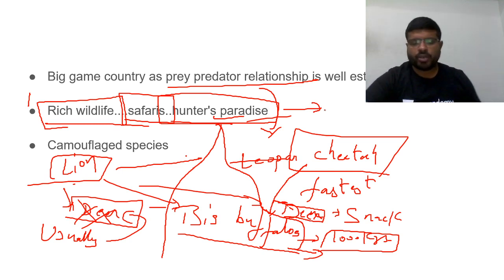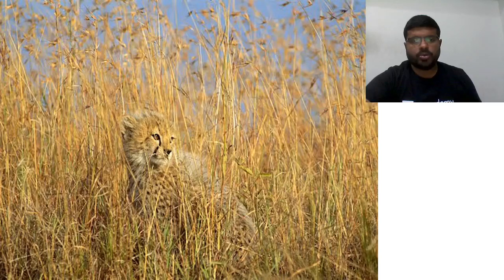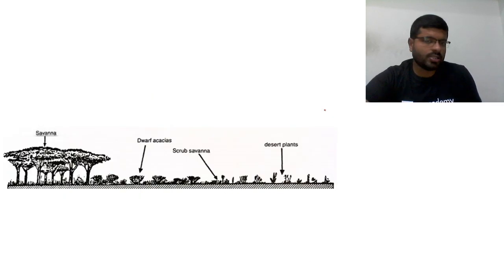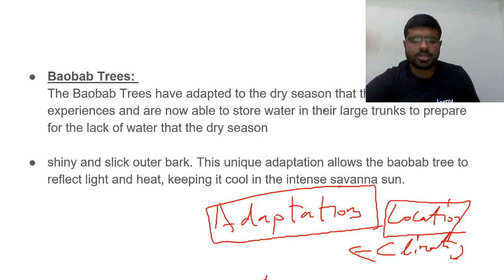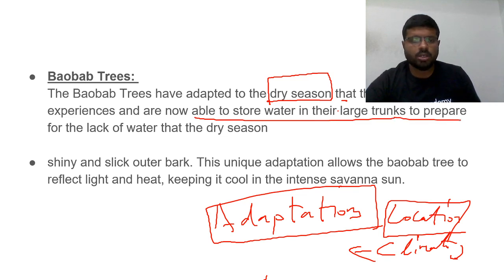Moving forward, this is what you'd like to say about camouflage species and the characteristics and adaptations. One of the adaptations you find is in a tree called the baobab. These baobab trees have adapted to the dry season that the savanna experiences, and are able to store water in their large trunks to prepare for lack of water in the dry season.